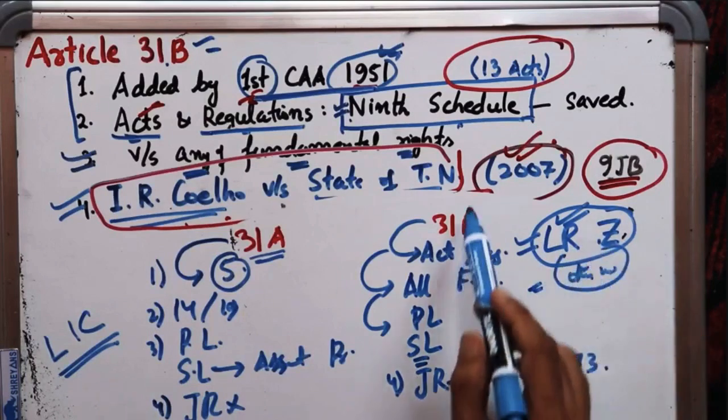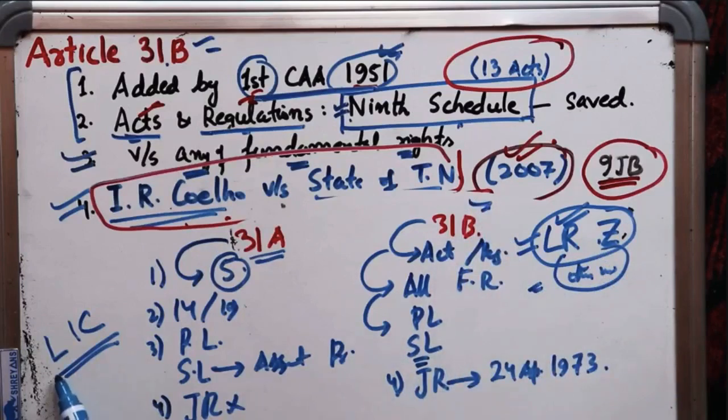So all these laws, they are saved by Article 31B, and not just the laws related to agricultural land reforms, industries and commerce. So this is all about Article 31B. I hope you got an insight into Article 31A and Article 31B. Now we will deal in the next lecture with Article 31C.